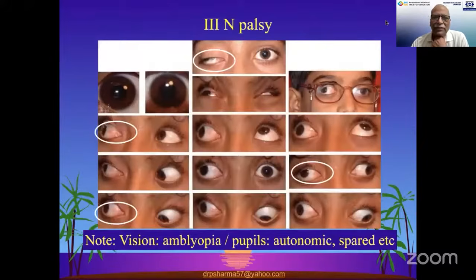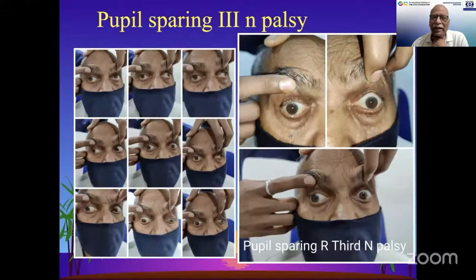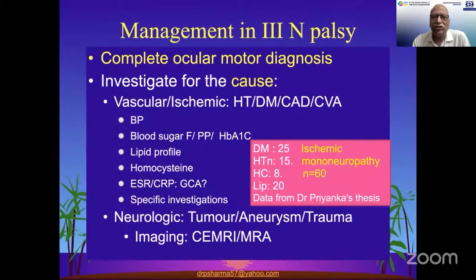So as we see, third nerve palsies and neuroimaging have been talked about earlier, but just to make it simpler, what we usually follow is that if it's pupil sparing third nerve palsy, we need to investigate the ischemic vasculopathic causes in the management and look for simple culprits like the blood pressure, blood sugar, lipid profile, homocysteine, and also the ESR and CRP, because some form of giant cell arteritis may also present as third nerve or sixth nerve palsy. So that should be kept in mind.